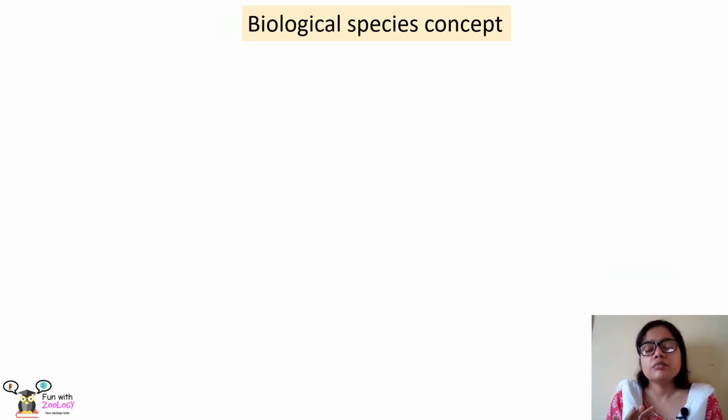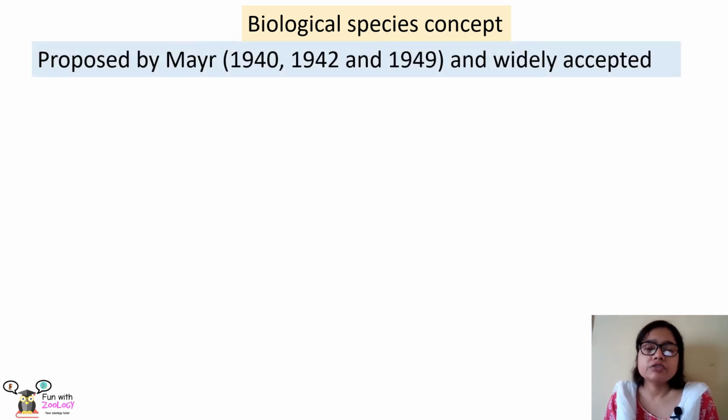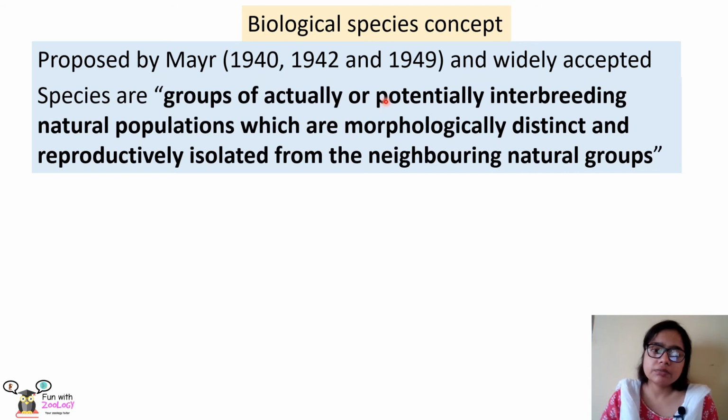The next is the biological species concept, which is still followed. It was proposed by Mayr in 1940, 1942 and 1949, and it was widely accepted. According to the biological species concept, species are groups of actually or potentially interbreeding natural populations which are morphologically distinct and reproductively isolated from the neighboring natural groups.